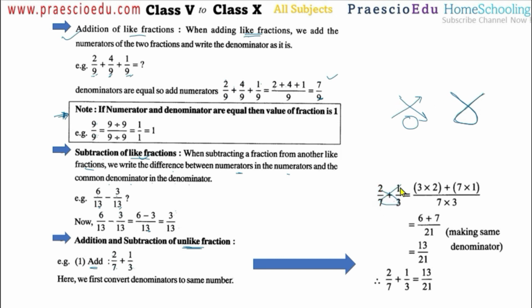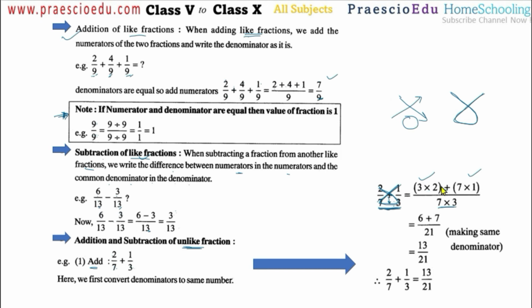Just for understanding purposes, I am giving you some idea. Multiplication always starts from the left side numerator and goes to the right side denominator, like the Marathi char. So 2 multiplied by 3, then whatever the sign is, here a plus sign, then 7 multiplied by 1. And both the denominators are multiplied: 7 multiplied by 3.